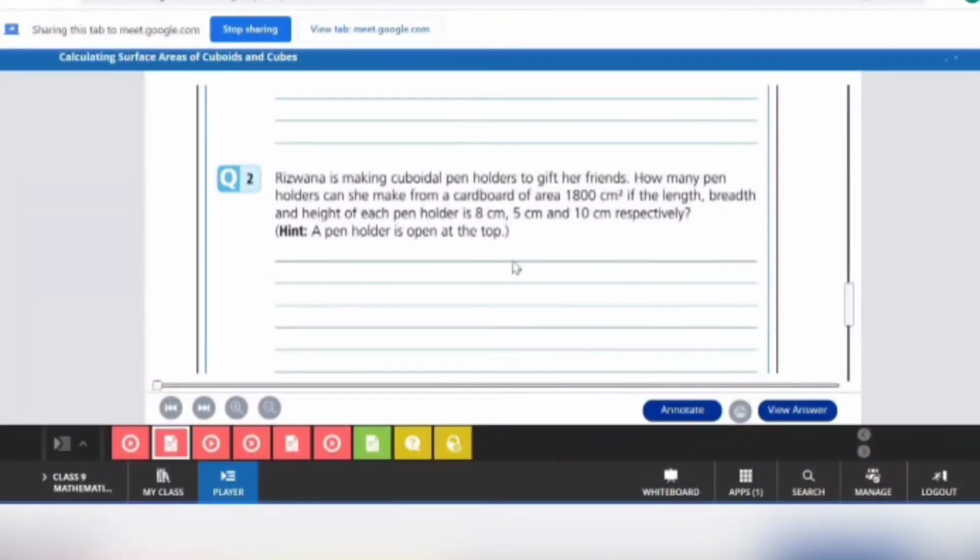पेन होल्डर में आप बॉटम रखोगे या नहीं रखोगे? होना चाहिए. But will you cover the top of it? No, ma'am. Of course not. Otherwise, how should you hold a pen inside it?